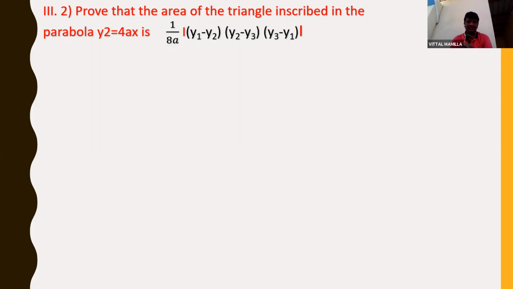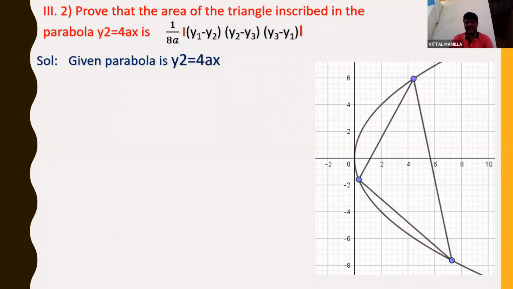So we need a triangle. Where is the triangle? The triangle is inscribed in the parabola. That means the diagram will come like this. Given parabola is y square is equal to 4ax. And this is the diagram, and this is the parabola. And 3 points are given. If you observe this, by joining these 3 points, you are getting a triangle. So this triangle is called the triangle inscribed in the parabola.